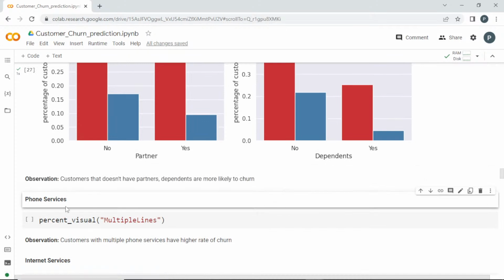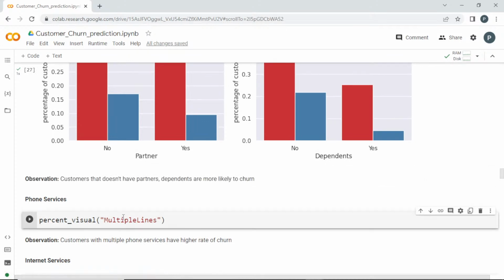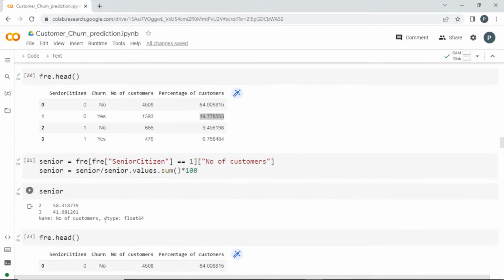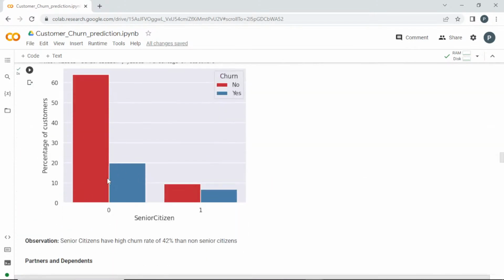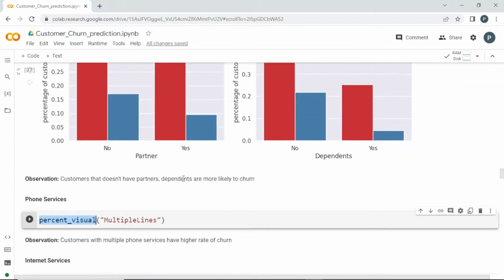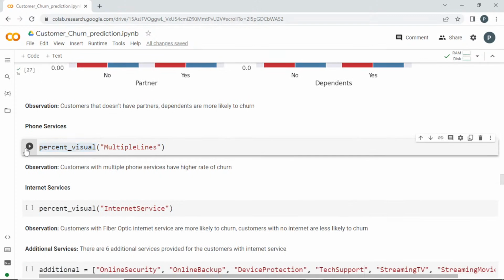So next thing will be phone services. So if they have multiple lines or not, I told you, right, if they have adapted for multiple lines. So if they have phone service, they would have adapted for multiple lines. So I'm just going to use the function percent_visual, which we created earlier, right? For the senior citizen we have done, right? So I want the same thing to happen here. So I'll run this.